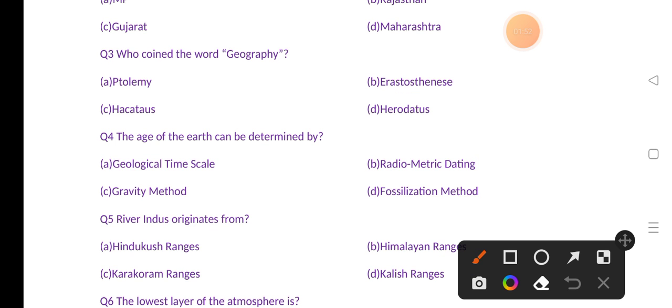Who coined the word geography? Options are Ptolemy, Eratosthenes, Hector, Herodotus. The correct answer is option B, that is Eratosthenes. Let's move to our next question.